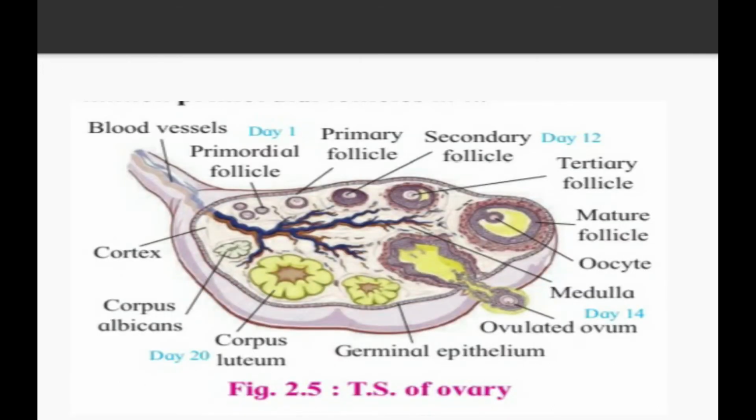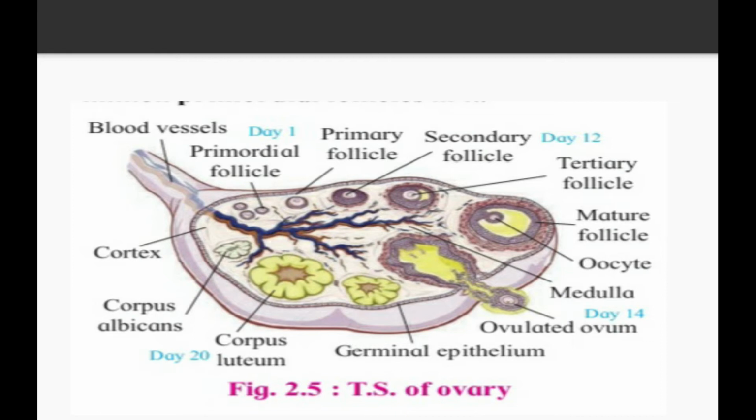So this is the diagram of a transverse section of the ovary. See, the blood vessels are there. At day 1 there is a primordial follicle. The menstrual cycle is a continuous process. The first menstrual cycle is carried out at day 1, and the second menstrual cycle is going to be prepared. So what happens on day 1 of the menstrual cycle?